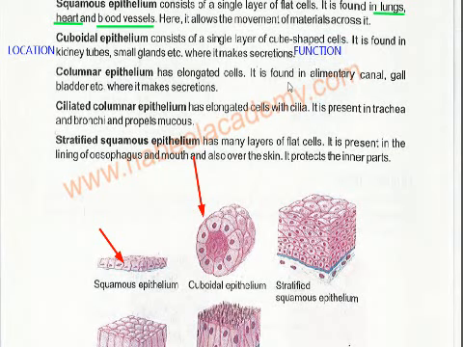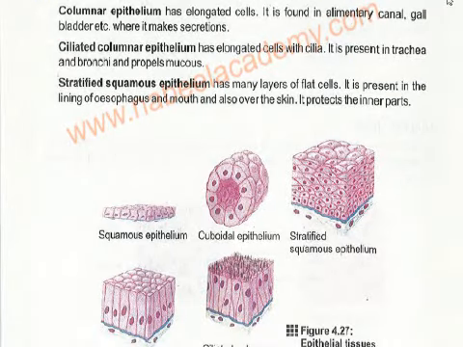Columnar epithelium has elongated cells. So this one is the columnar epithelium and it has elongated cells. You can see that the cells are really elongated, and it is found in the alimentary canal, gallbladder, etc., where it makes secretions. Again, this makes secretions.